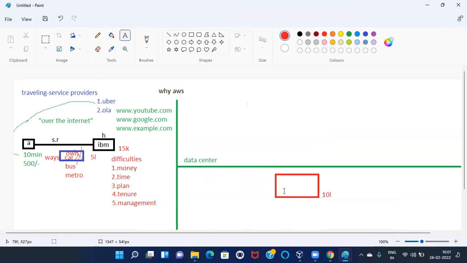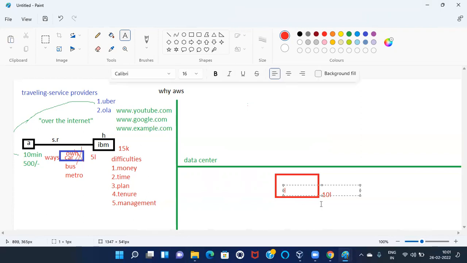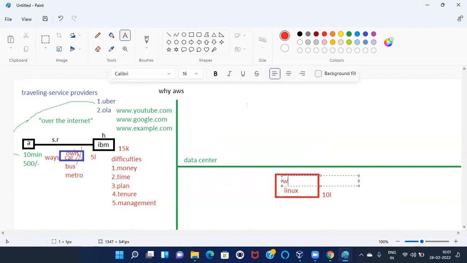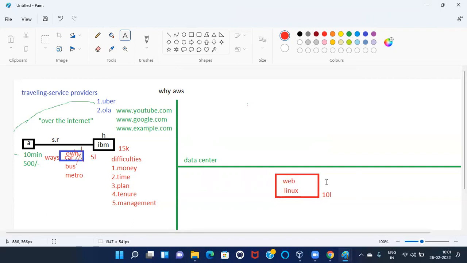On top of here, I have installed Linux operating system. On top of here, I am going to deploy my website. My website is what? IRCTC. To present to people, I need to go with a web server. So everything I have deployed on top of a single machine.